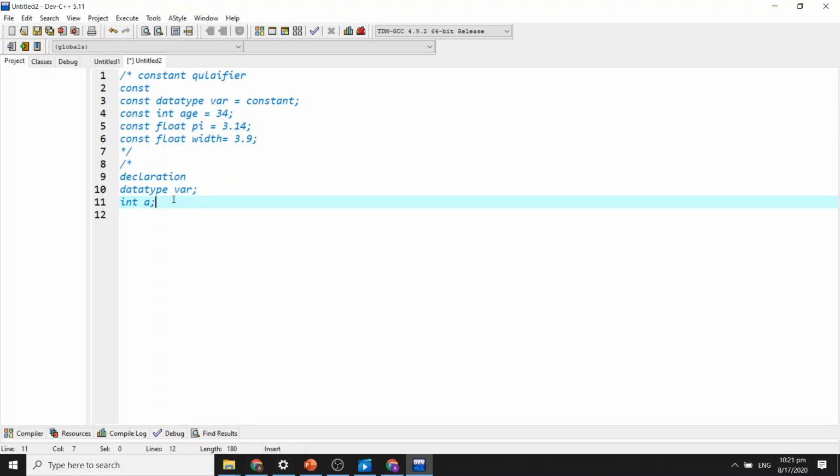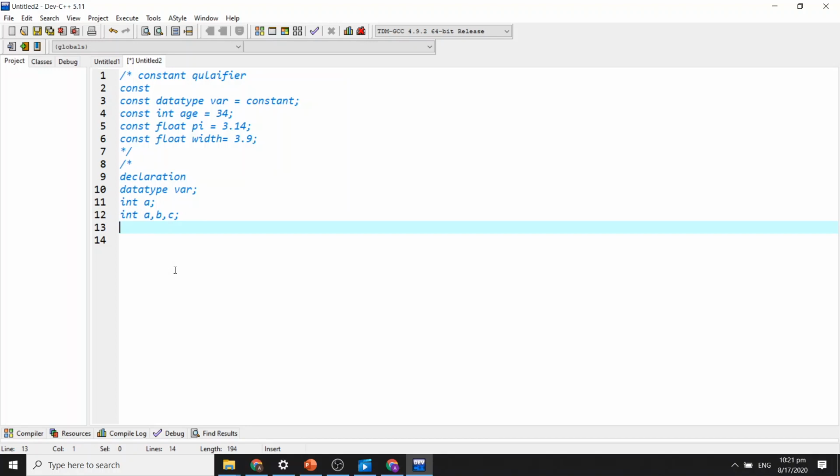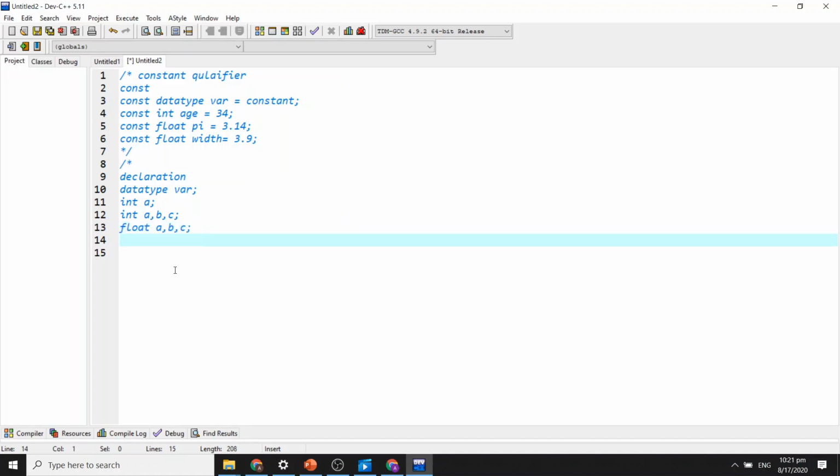We can declare variables in different ways, like int a, b, c. Suppose I'm going to use three variables in a program, I can declare these variables in a single line separated by commas, or we can use float a, b, c.